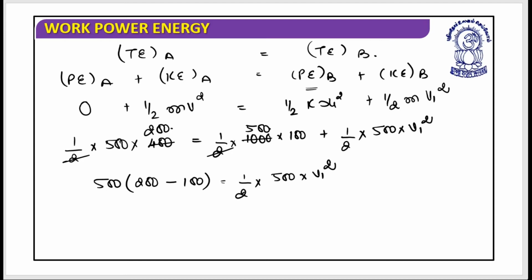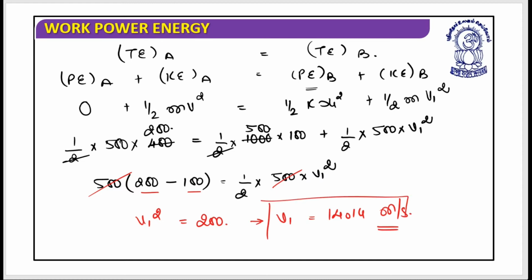Now this 500 and this 500 can be cancelled out, and 200 minus 100 would be 100. So v1 square should be equal to 200, and this v1 could be written as 14.14 meter per second. So when the spring has been compressed by 10 meter, the car has a velocity of 14.14 meter per second. I hope this is clear.